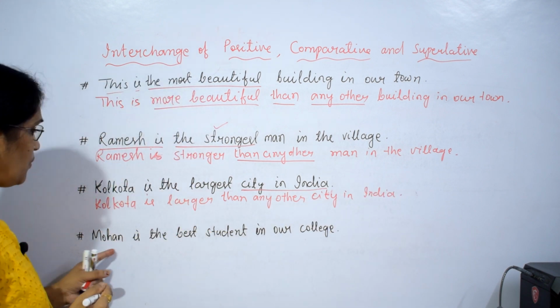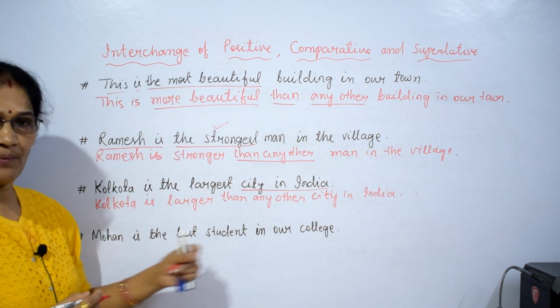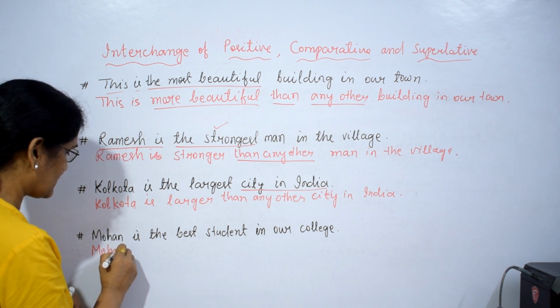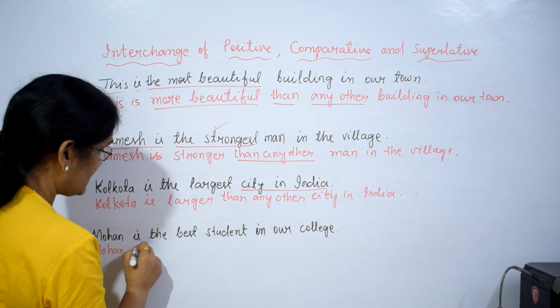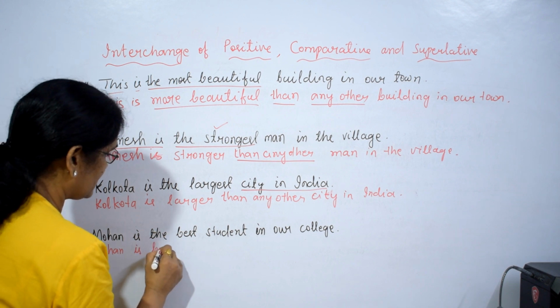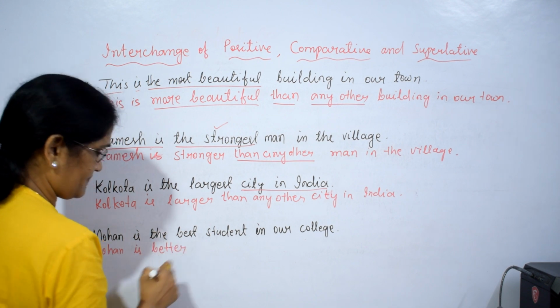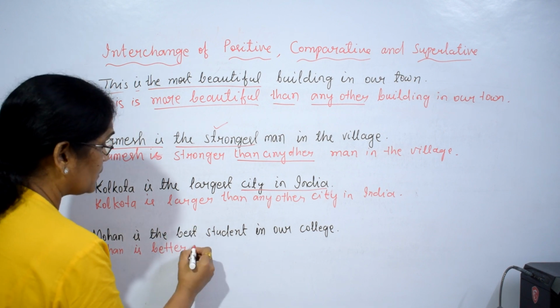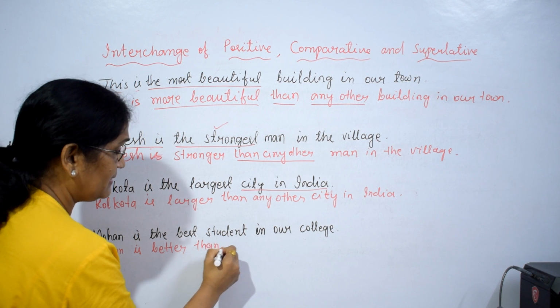Mohan is the best student in our college. Mohan is the best, better, comparative degree. Good, better, best. So better, add than any other.